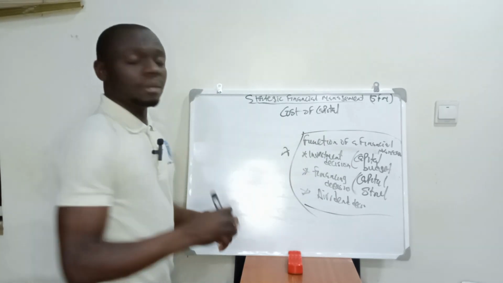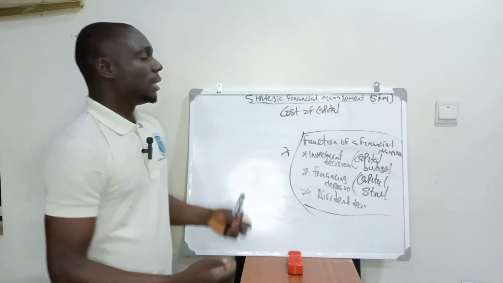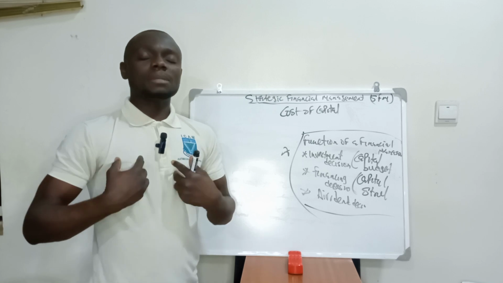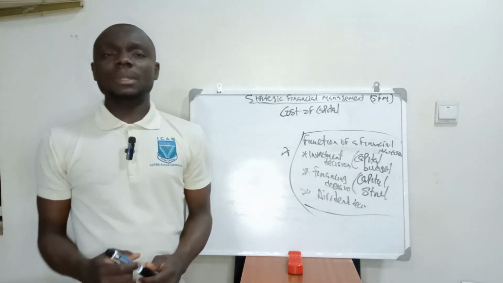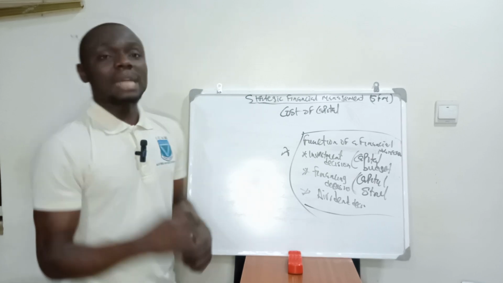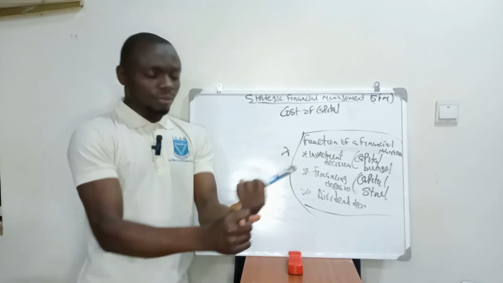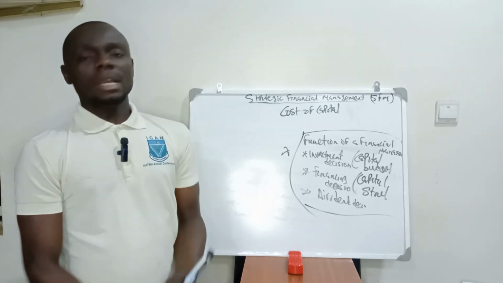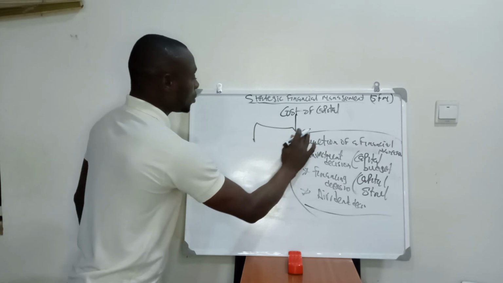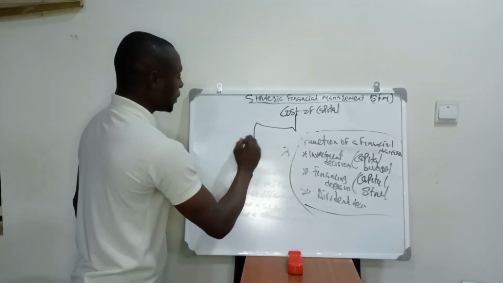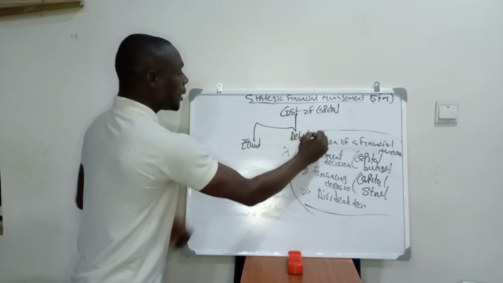Now, let's quickly define cost of capital. Cost of capital is the minimum return that the investors are expecting from their investments. What it means is that it could be investors or lenders. Cost of capital is divided into two: equity and debt.